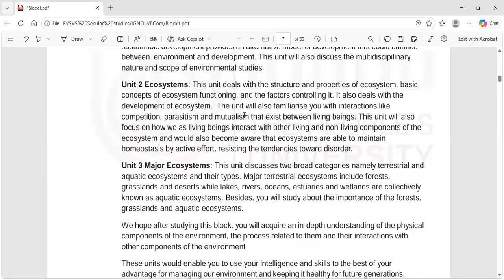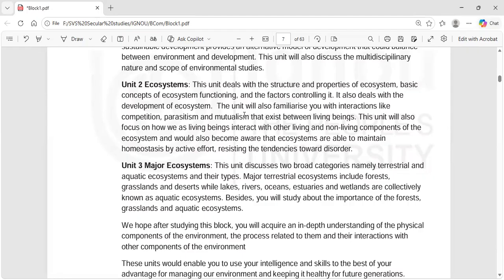Unit 2, ecosystems. This unit deals with the structure and properties of ecosystem. In Unit 2, we are going to discuss the structure and properties of ecosystem, basic concepts of ecosystem functioning and the factors controlling it. It also deals with the development of ecosystem. This unit will also familiarize you with interactions like competition, parasitism, mutualism that exist between living beings.